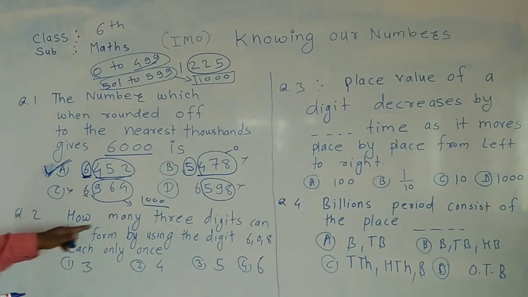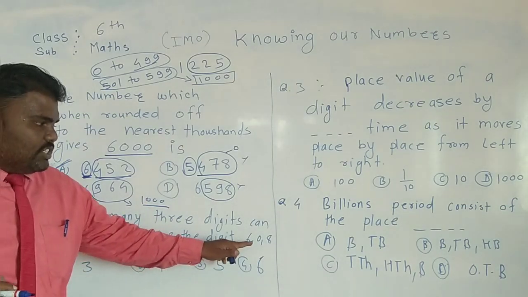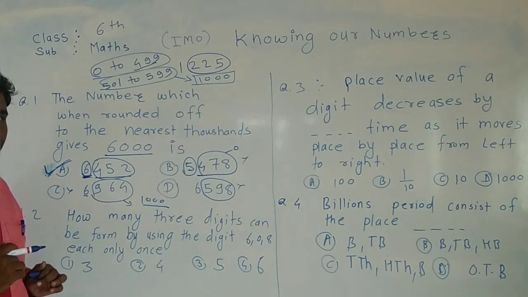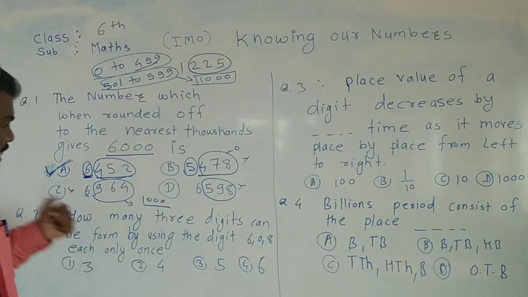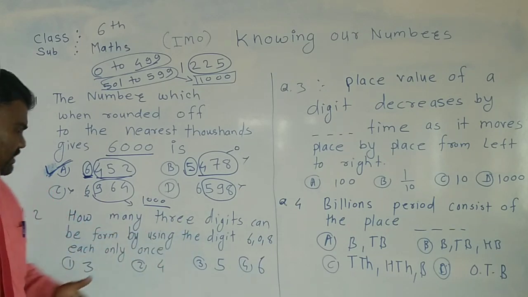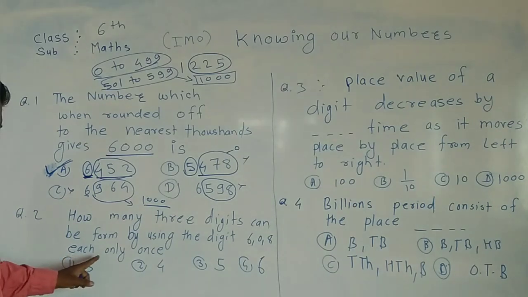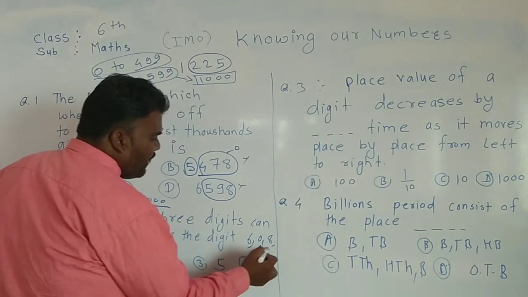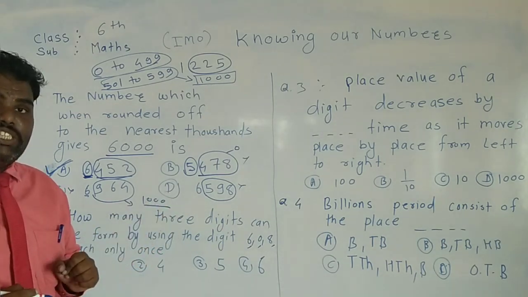What is the next question? How many 3-digit numbers can be formed by using the digits 6, 0, 8, each only once? How to find out the answer to this question? It means that you have to take 6 one time, 0 one time, 8 one time, and make numbers. So how many numbers can be formed by using these 3 digits?